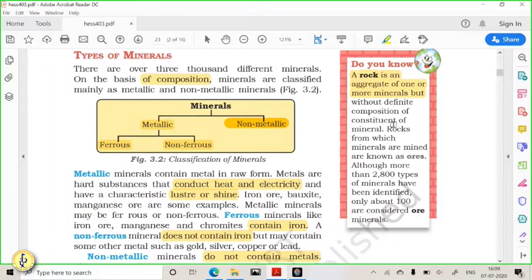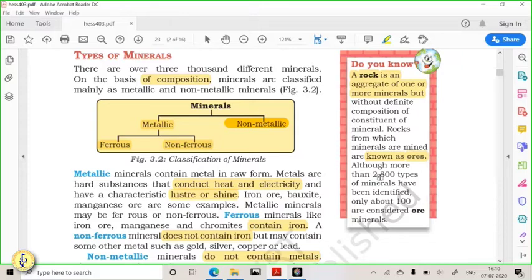Okay. So if a certain mineral, or one mineral out of five minerals in the rock, is more in quantity, we call it an ore. That particular rock, or huge rock, or that particular area, we will call it an ore.